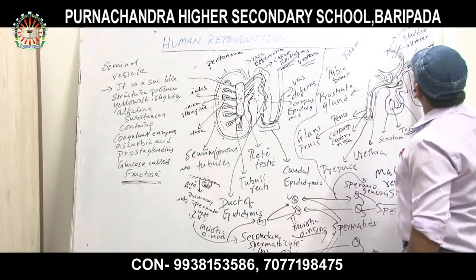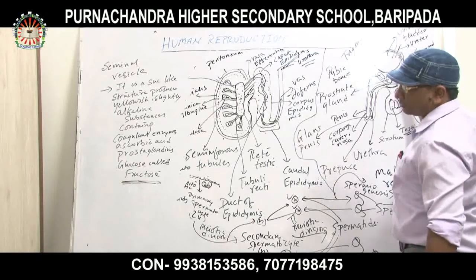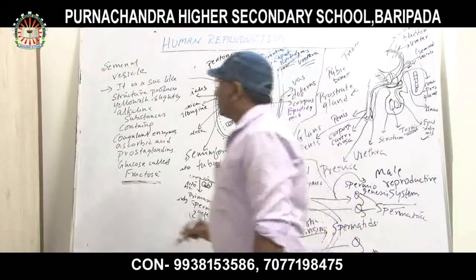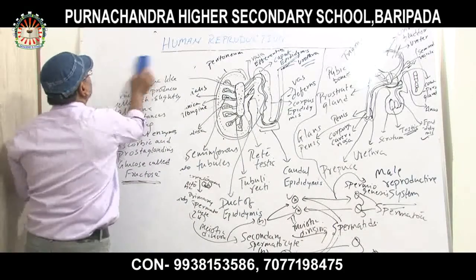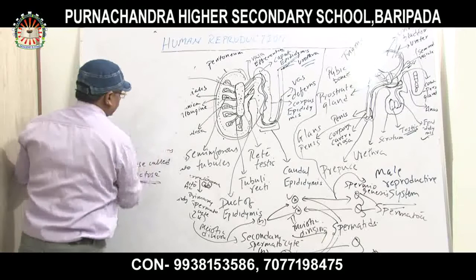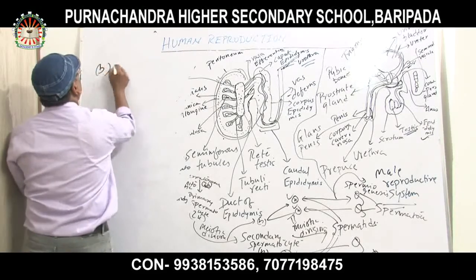Then after that, the sperms go to which part? The prostate gland. Seminal vesicle is over. Next, B, the prostate gland.